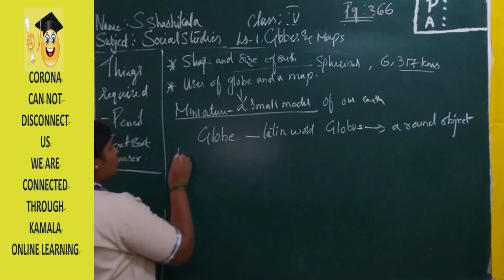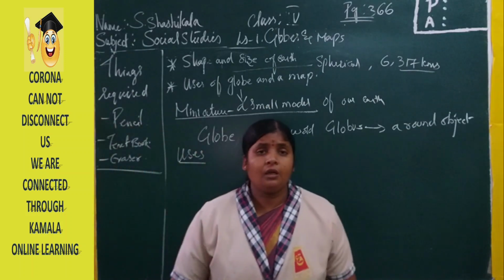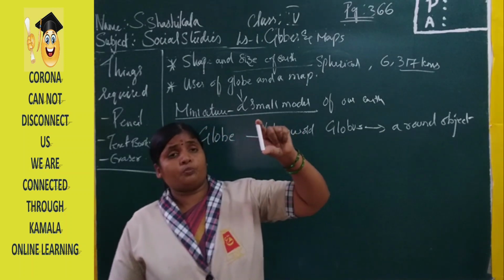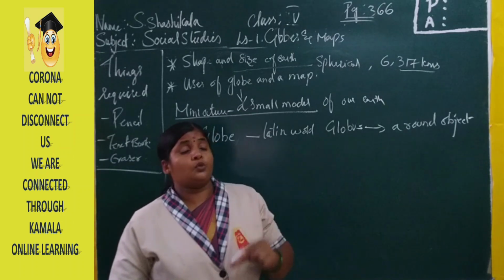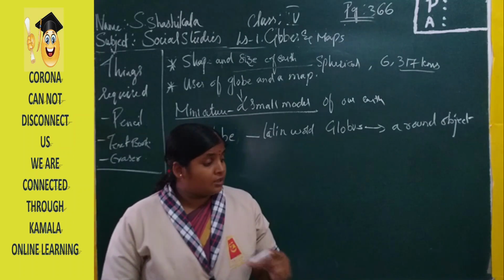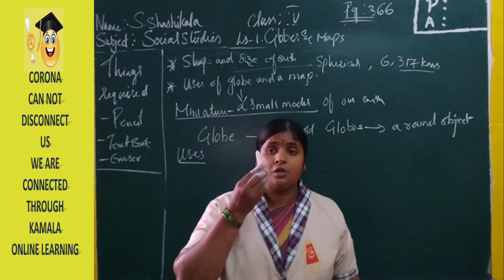Now, what is the use of the globe? For example, what is the use of this chalkpiece? With this chalkpiece, I can write on the board, on the slate, on the surface of the earth. Also, I can make drawings with the help of this chalkpiece.